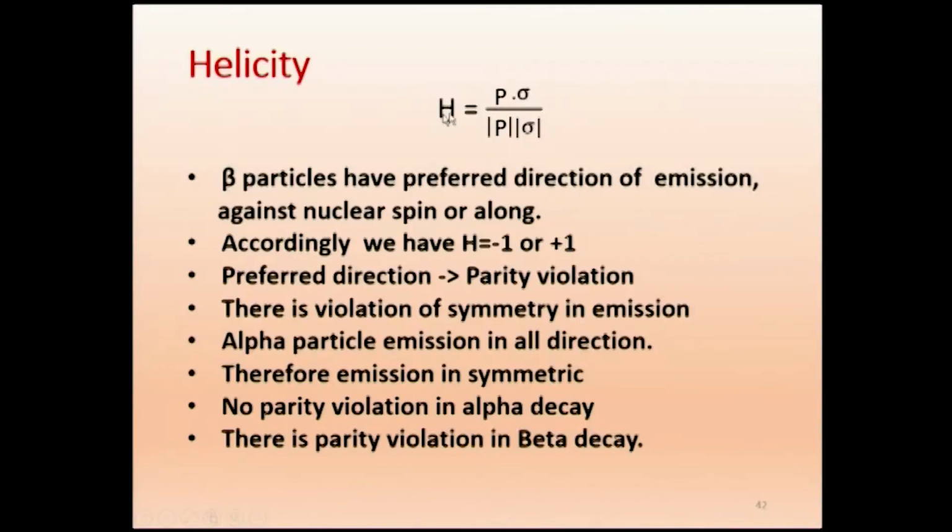Now we will go to the next point. Now we said about helicity, direction of emission. Now we will just explain that. When you say helicity, mathematically we will put H for helicity, equal to P dot sigma by modulus P modulus sigma. Now I will try to visualize what we are trying to say. See, you just see my finger here. So you remember this is the direction, all the 4 fingers. This gives the direction of the particle revolving, proton or neutron revolving. Here in this case it is the nucleus.